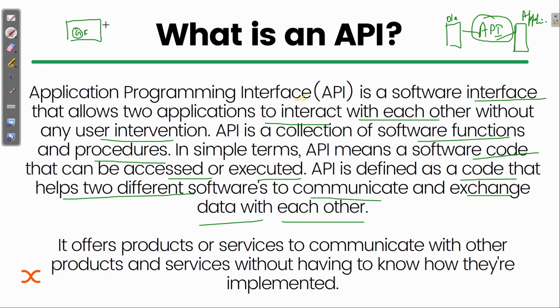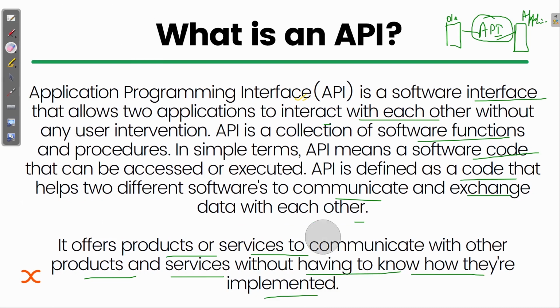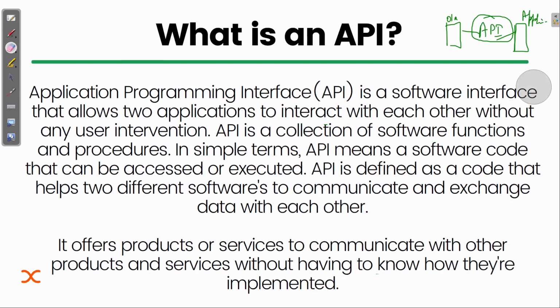Earlier you were using another application, but now you are going to log in to your Gmail account. So what is happening is that there is a role of this API, which is making these two applications interact with each other. It offers products or services to communicate with other products and services without having to know how they are implemented. I guess I have given many examples by which you can understand where you can see this API and how it is used.